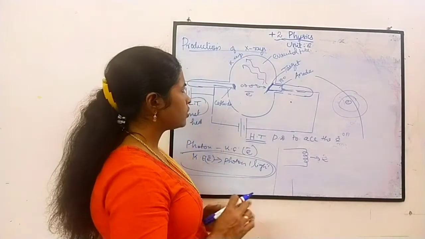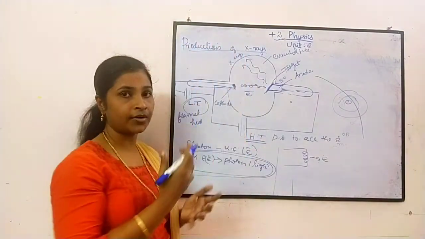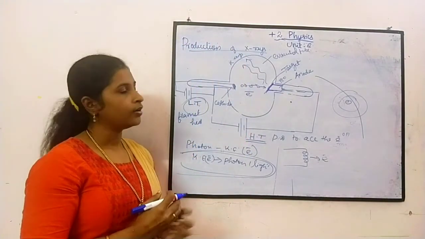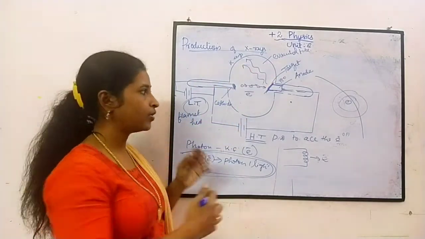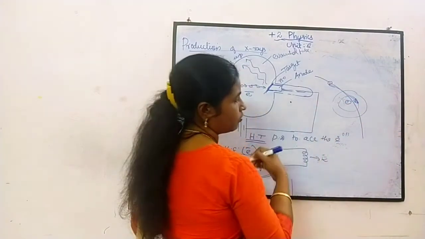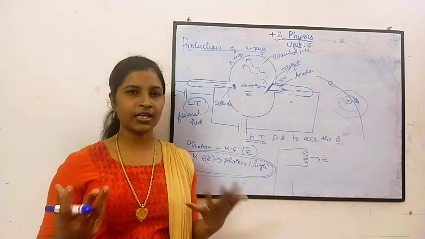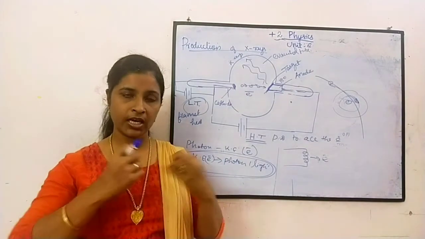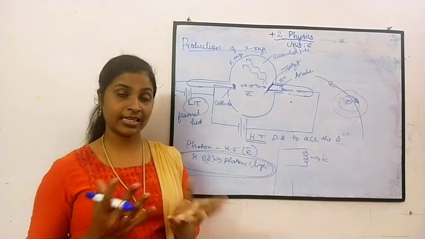Now just imagine, will all the electrons that come be converted into X-rays? No, not possible. Some electrons hit this target and are absorbed, and do not come out. That means the energy is converted into heat or some other form, because energy cannot be lost.